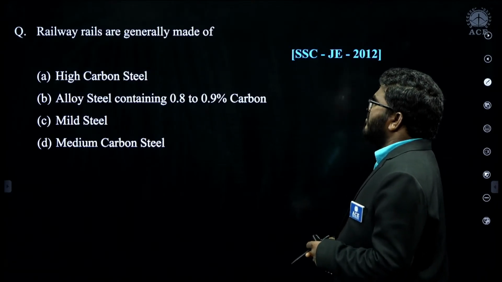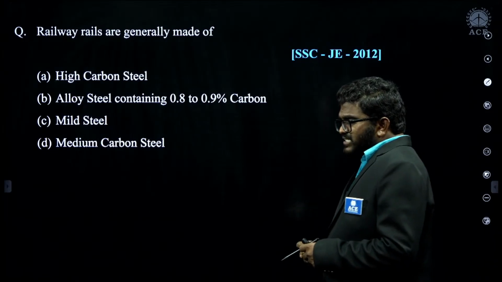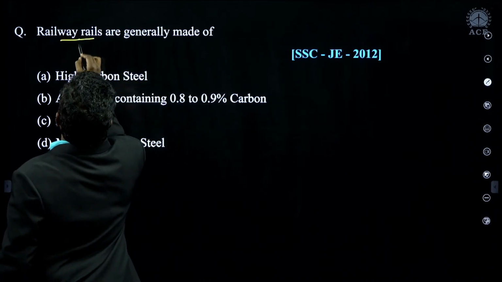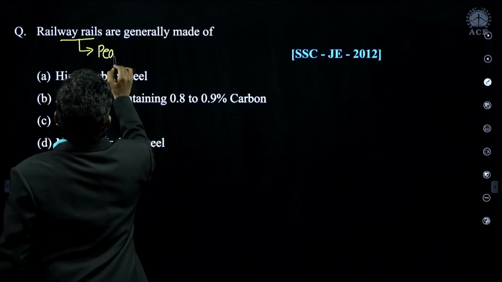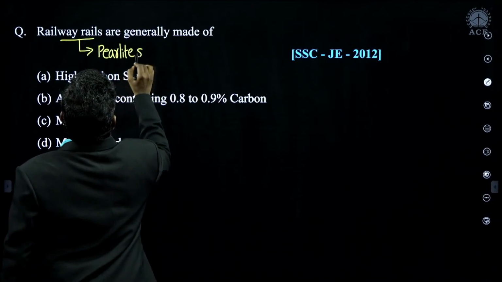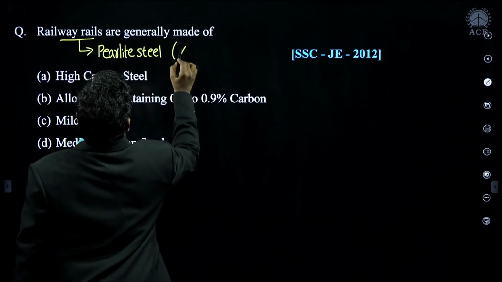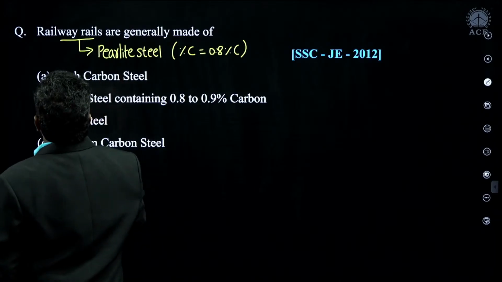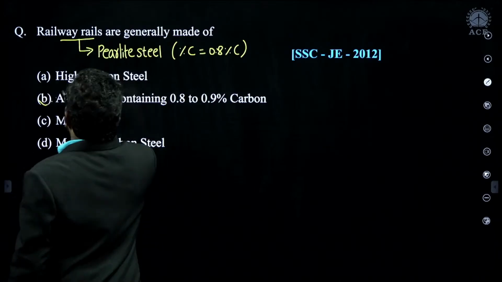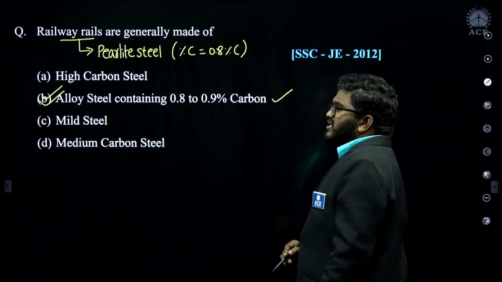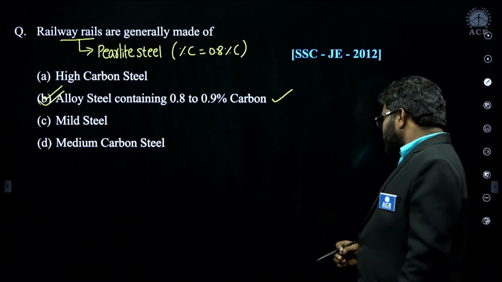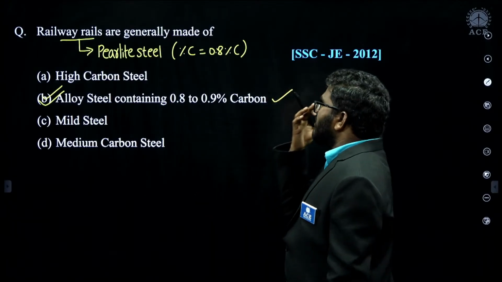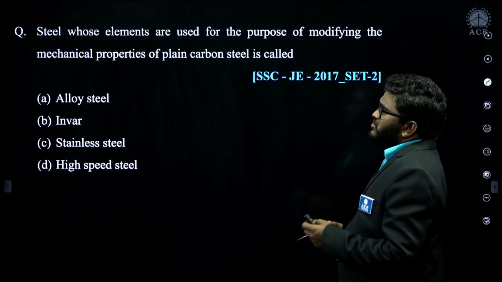Now, railway wheels are generally made of... Railway wheels and tracks are made up of pearlite steels. Remember, rail wheels are made up of pearlite steel. This pearlite steel has a carbon percentage of about 0.8%. So alloy steel containing 0.8 to 0.9% of carbon, we are using this pearlite steel. Right. Now next question.